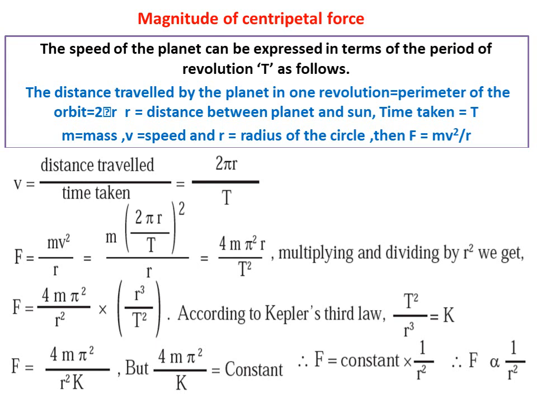According to Kepler's third law, T square divided by r cube is equal to k. Here F is equal to 4m pi square divided by r square k, but 4m pi square divided by k is equal to constant. So therefore F is equal to constant into 1 upon r square. Therefore, F is inversely proportional to r square.